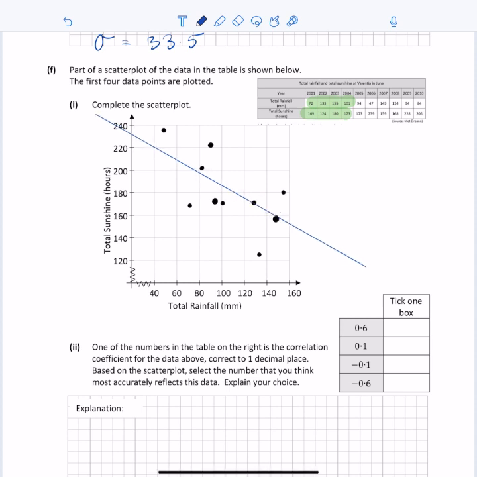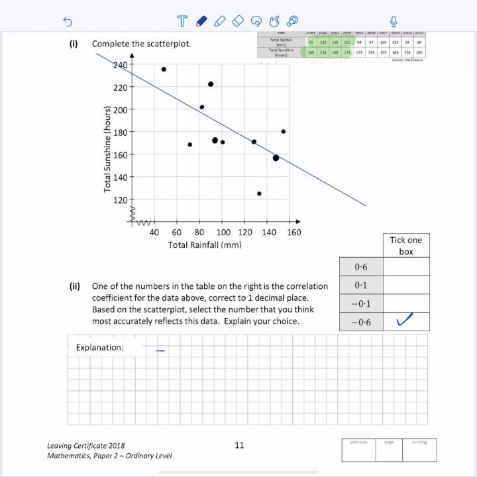So it's definitely a negative correlation, so it has to be either -0.1 or -0.6, and since you can fit a straight line here, 0.6 is good. In the explanation, you say that the correlation is negative, and you can mention that there is a strong correlation. And that's the end of this problem.